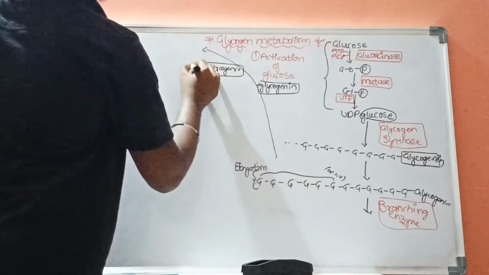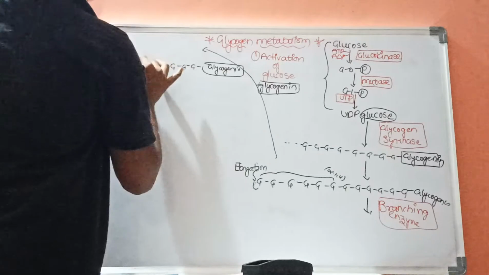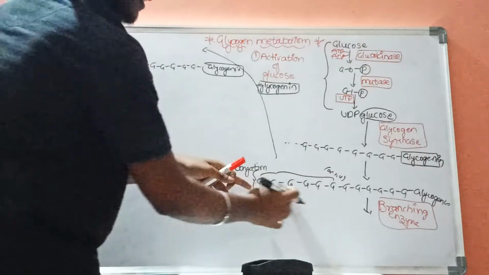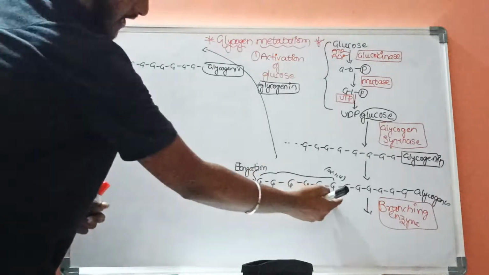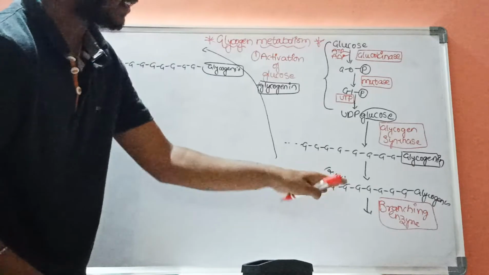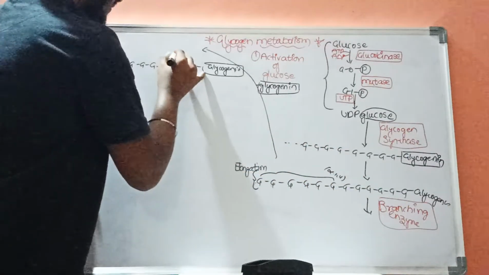Now these last 6 glucose molecules will get detached from the alpha 1,4 linkage and will get attached to the alpha 1,6 linkage, resulting in the formation of a branch like this.